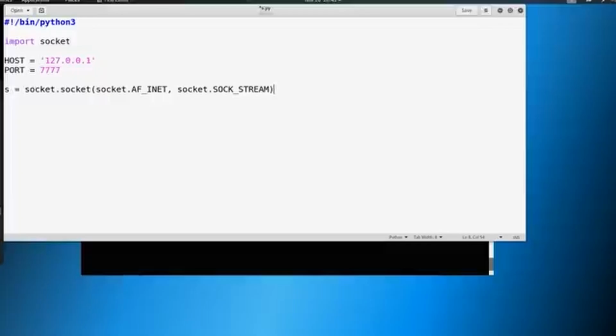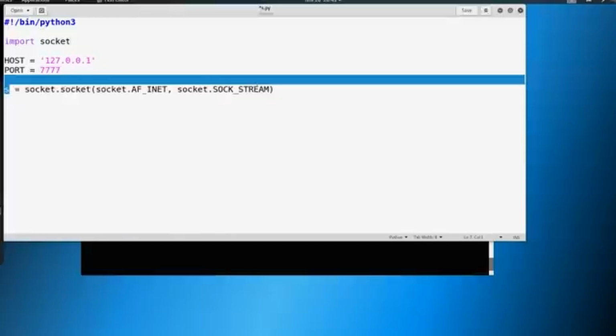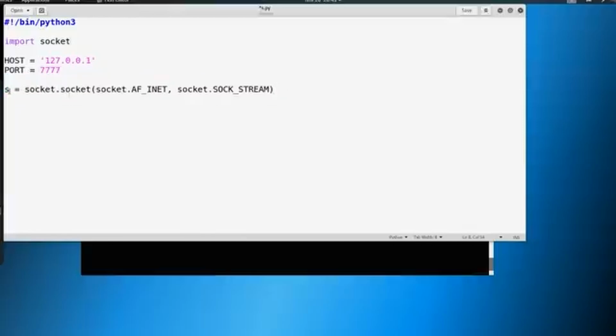Now this looks long and intimidating. Please do not be intimidated by this. We are just making life easier on ourselves. So we're defining a variable that stores all this into one. And this is very, very common when it comes to sockets. This syntax here is very common. So what we're saying is, hey, we want S to equal socket.socket, and this socket.AF_INET, socket.SOCK_STREAM. So AF_INET, just think about that as IPv4. We're connecting over an IPv4 connection. Socket.SOCK_STREAM, you could just think of this as a port. So AF_INET, IPv4, SOCK_STREAM, it's a port.